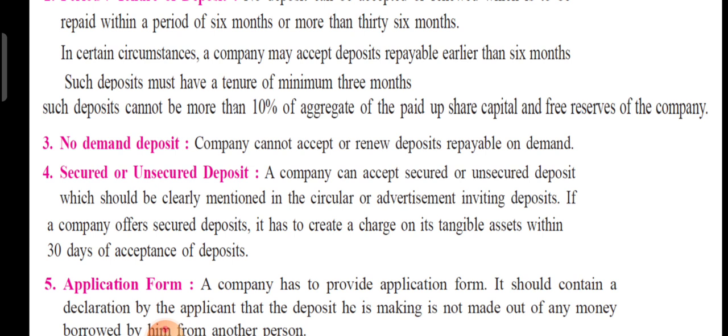Third point is no demand deposit. So students, a company cannot issue or accept a deposit which is repayable on demand.